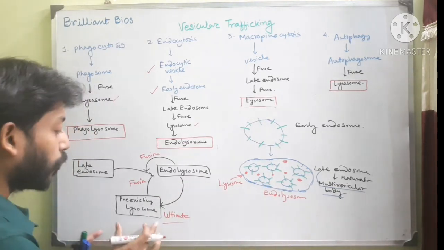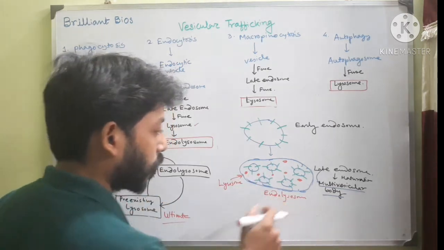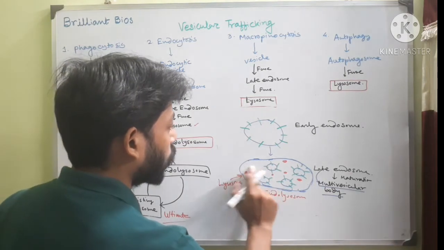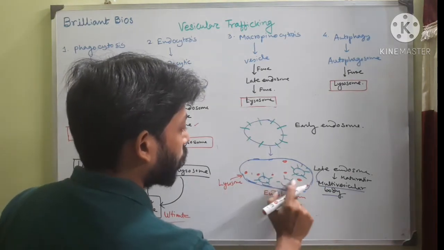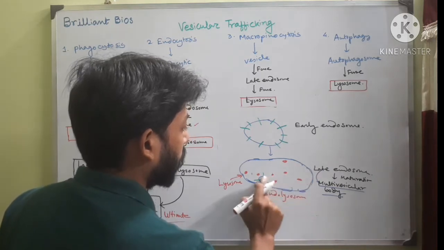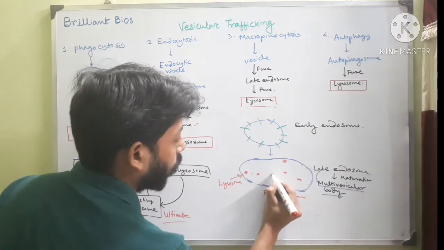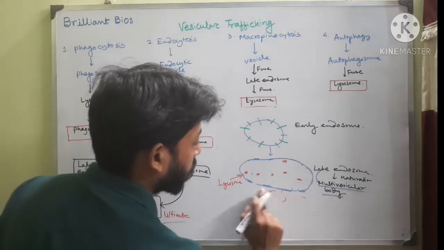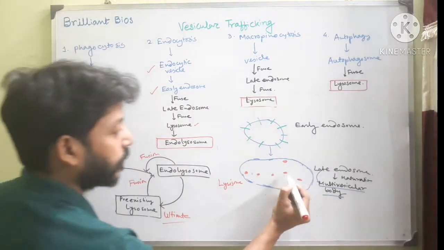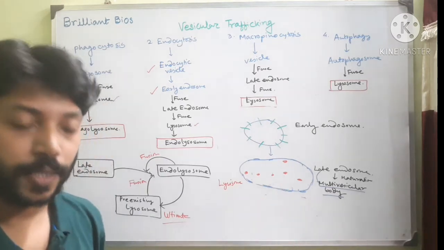And ultimately, how can we discriminate lysosomes? After digestion, when this endolysosome digests all these vesicles and these proteins, no such proteins and vesicles will remain there, and it will have only enzymes. That's why it is called lysosome. So it will ultimately form into lysosome. You can see here fragments of protein can be present, but there will be no vesicles, no multivesicular body.